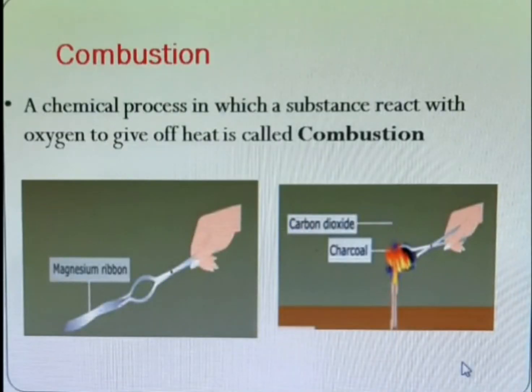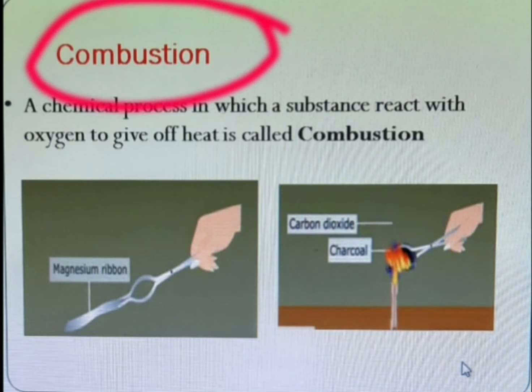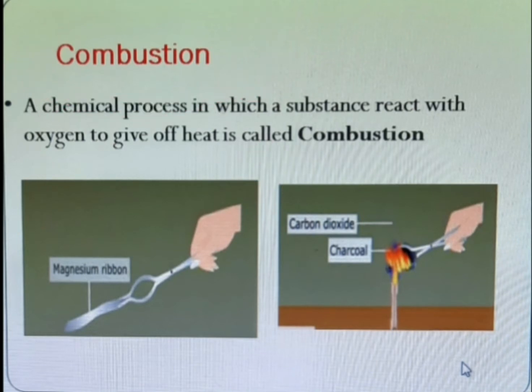Next point is combustion. A chemical process in which a substance reacts with oxygen to give off heat is called combustion. The substance that undergoes combustion is said to be combustible.